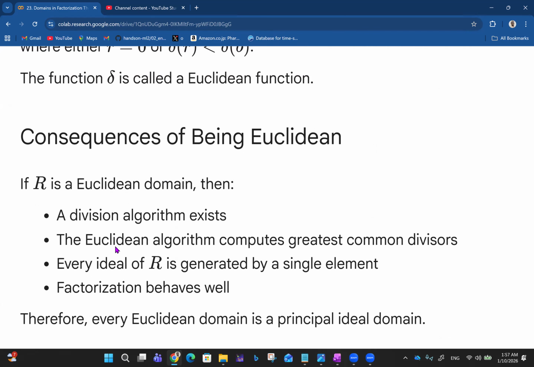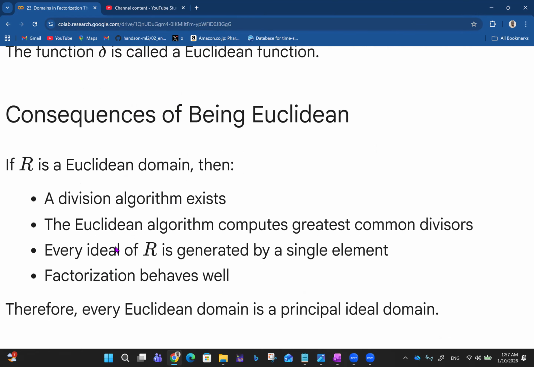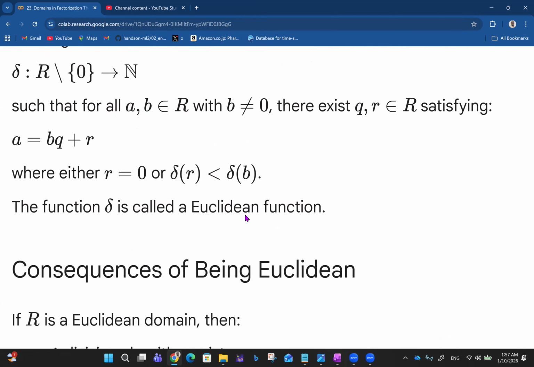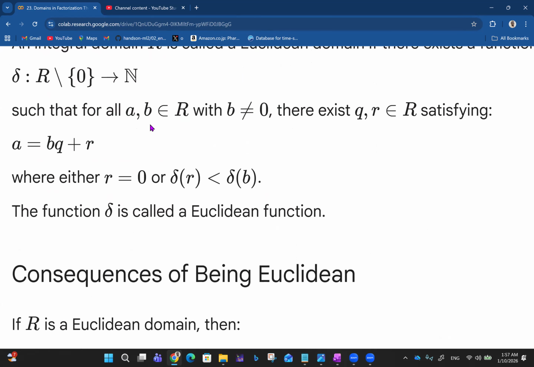So the consequences of being Euclidean. What does it mean if a ring is a Euclidean domain? If R is a Euclidean domain, then a division algorithm exists. That is what has been summed up here, right? A equals BQ plus R, and R is 0, or the degree of R is less than the degree of B, something like that.